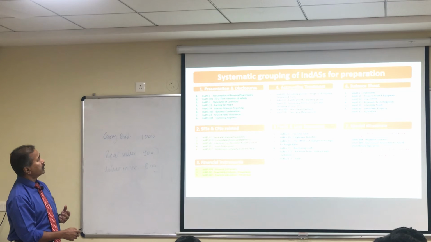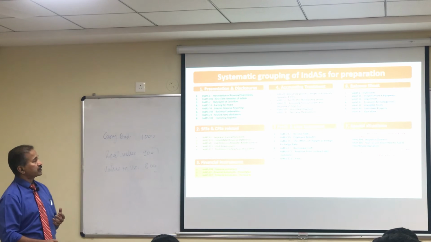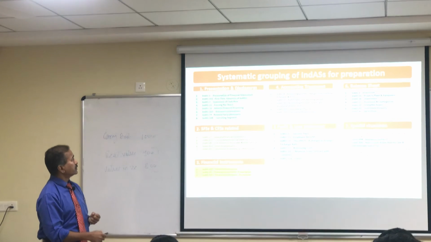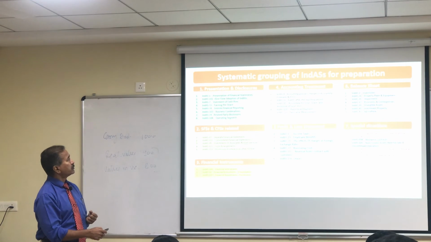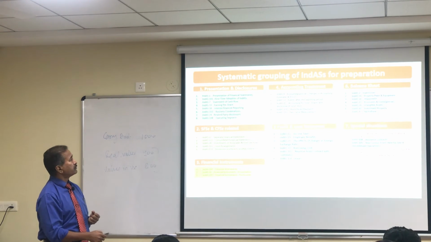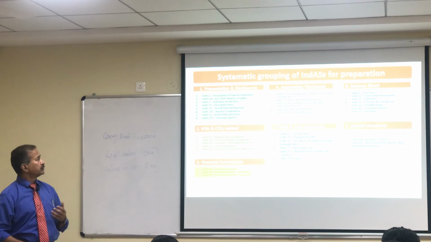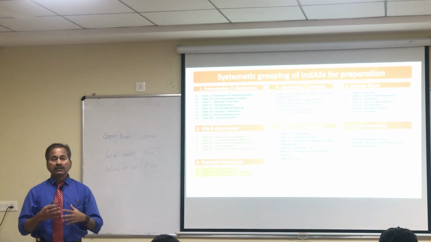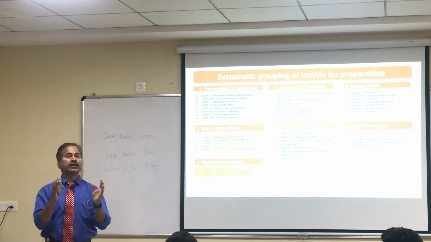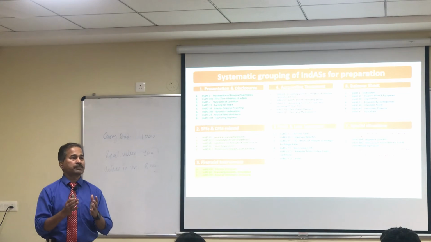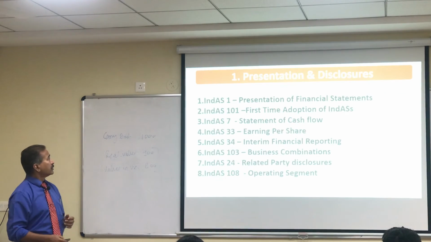So I'm sure you would recollect, we talked about Ind AS 8, which is on accounting policies, changes in accounting estimates and errors, and like that. And these 6 pertain to profit and loss. These 7 pertain to the balance sheet, and these 5 pertain to your special situations, right? So this is how you can group them for a specific purpose.